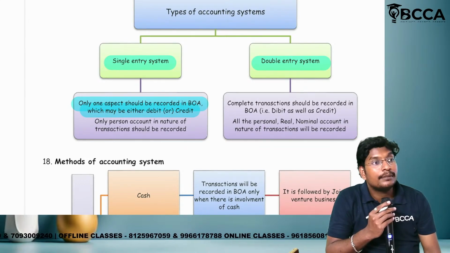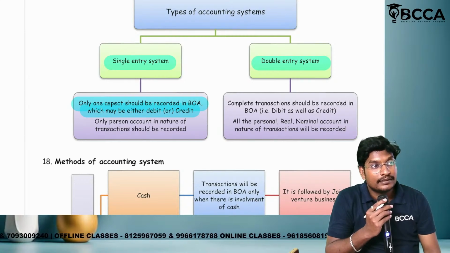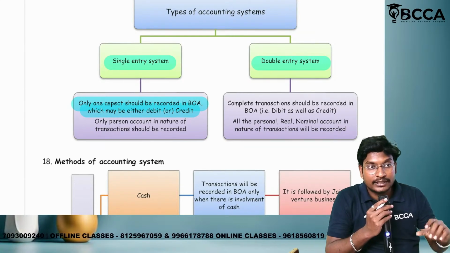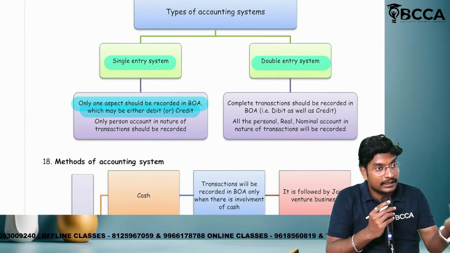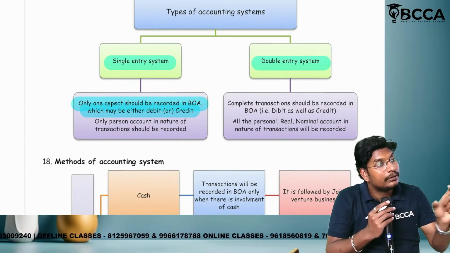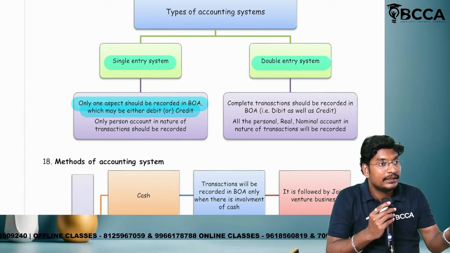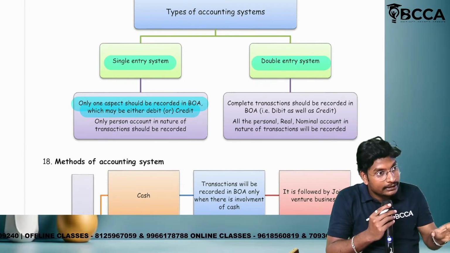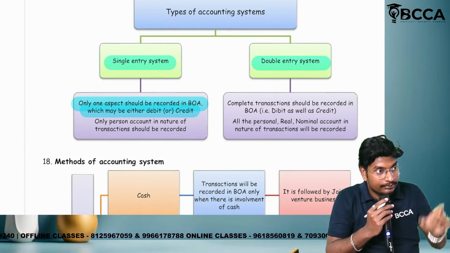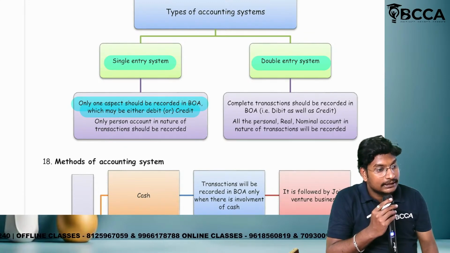They record the personal names. For example, from Teju I have to receive this much amount, from Likita I have to receive this much amount. That kind of recording is called the single entry system.